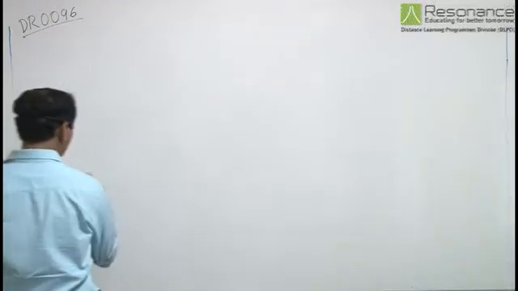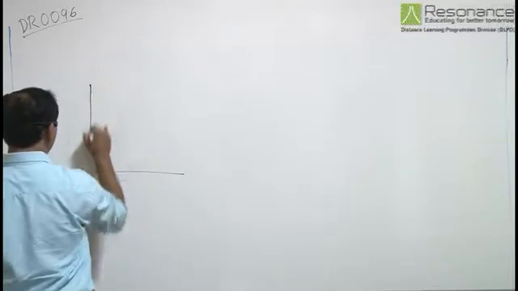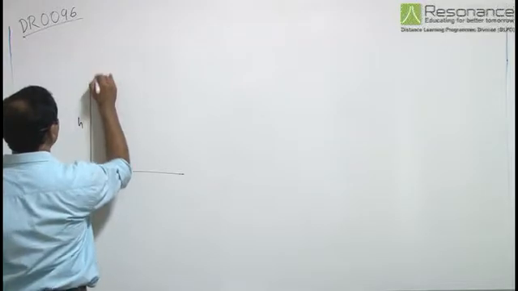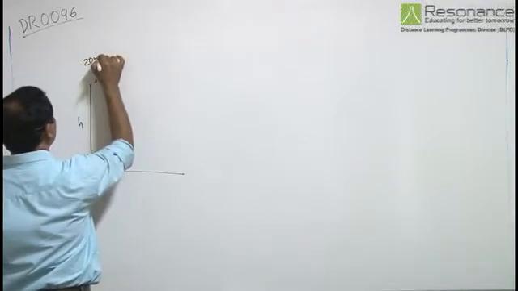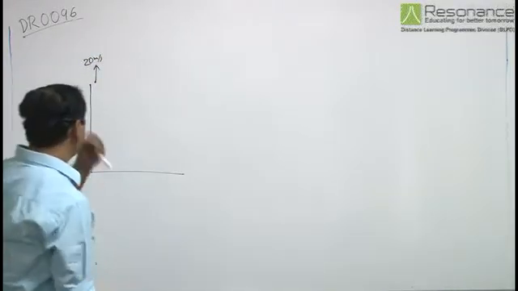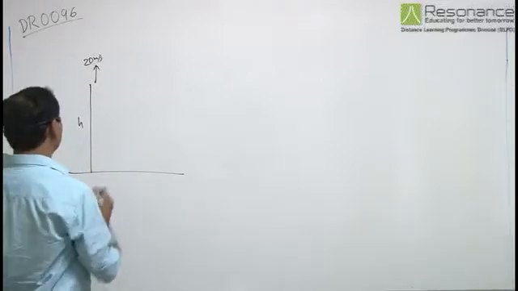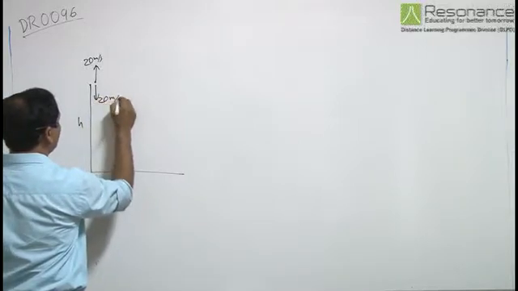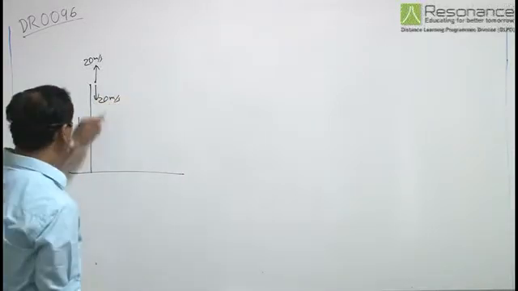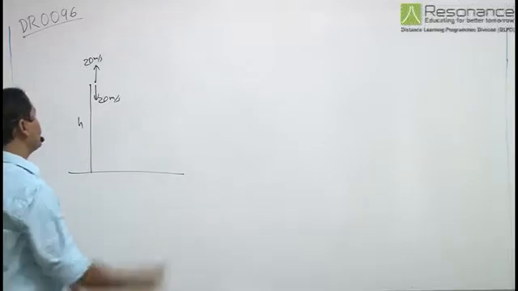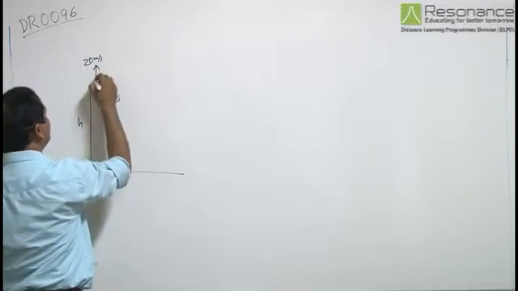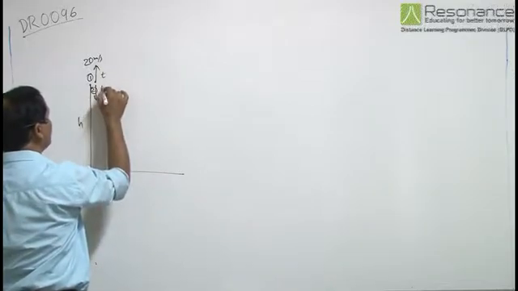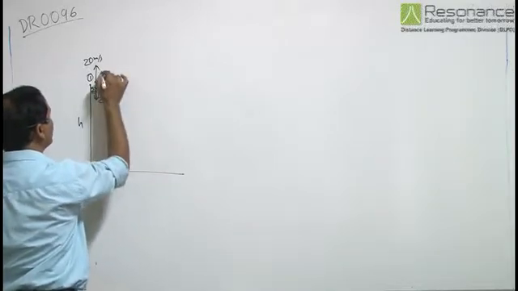So, there is a high-rise building. Let its height be h. At a particular instant, he throws a ball with a speed 20 meters per second in vertically upward direction, and 2 seconds later he throws another ball vertically downward with speed 20 meters per second. So if time of travel of first ball is t, then the time of travel for second ball is t minus 2 seconds.